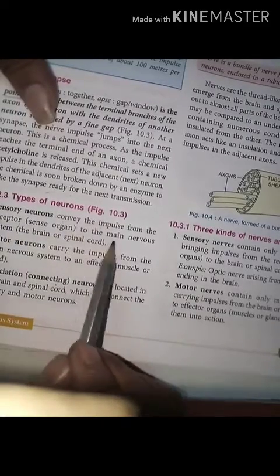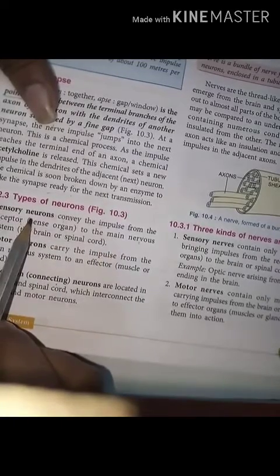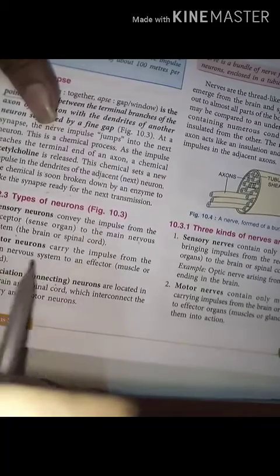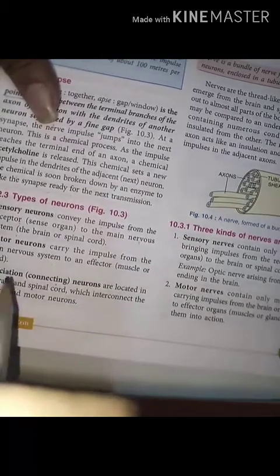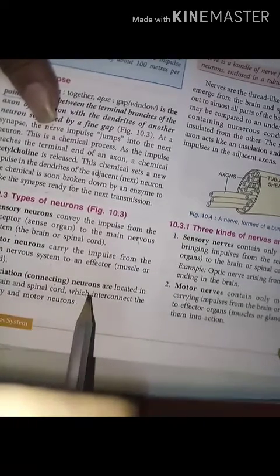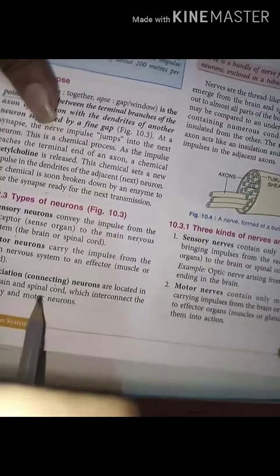Now see, types of neuron. Sensory neurons carry the impulse from the receptor to the main nervous system, means from the body parts to the nervous system. Motor neurons carry impulse from the main nervous system to the effector, the muscle or organ, means from the nervous system to the body part. And association or connecting neurons are located in the brain and the spinal cord, which interconnect the sensory and the motor neurons. Clear?